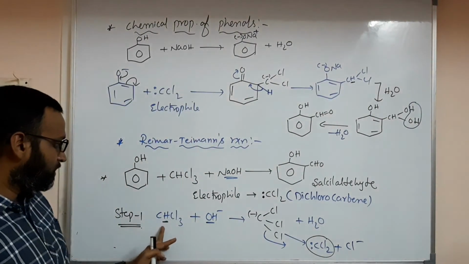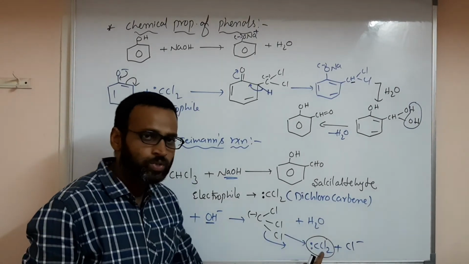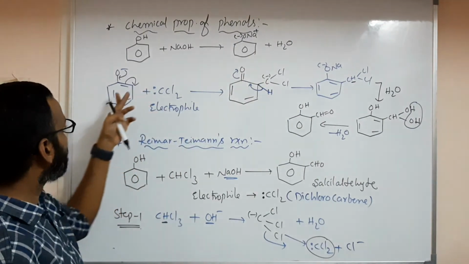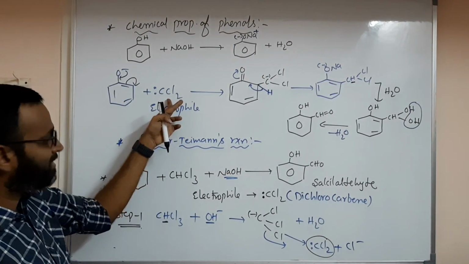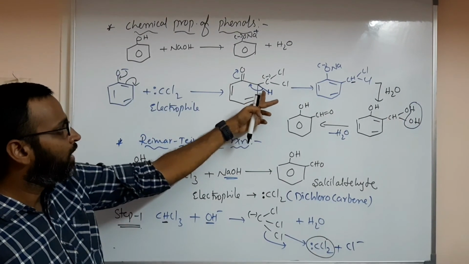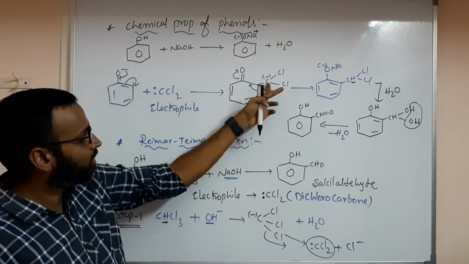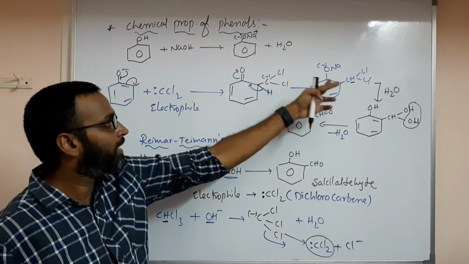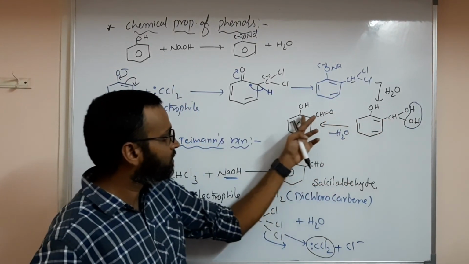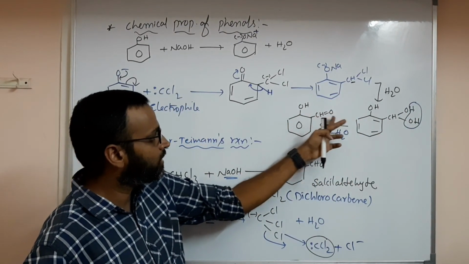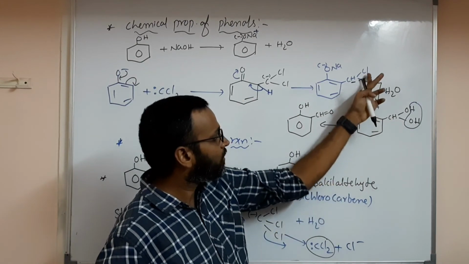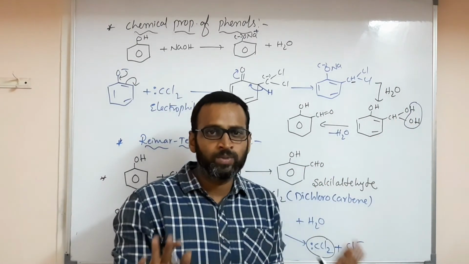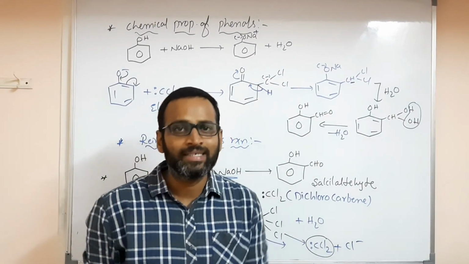I repeat. First CHCl3 gives CCl2. Phenol is converted to sodium phenoxide. That phenoxide will be attacked by CCl2. This bond will migrate and this hydrogen forms a bond with the carbon. So CHCl2, O minus Na plus. That on hydrolysis you will get C6H5OH and CHO. Hydrolysis, instead of 2 chlorines you will get 2 OH. When 2 OH groups are at the same carbon, aldehyde.